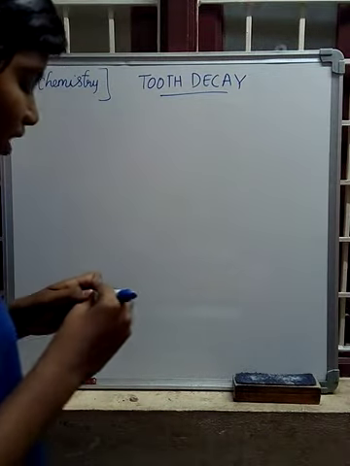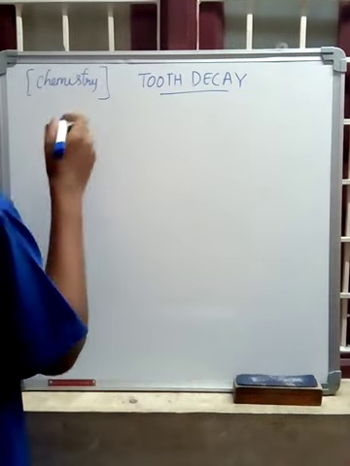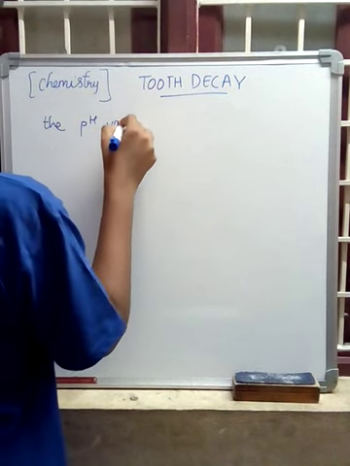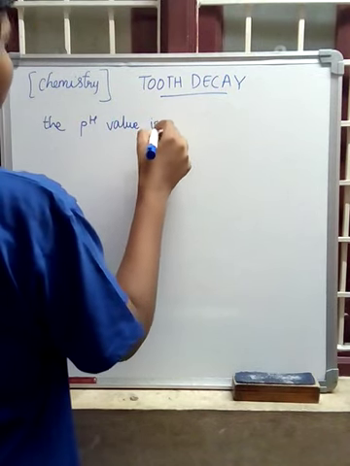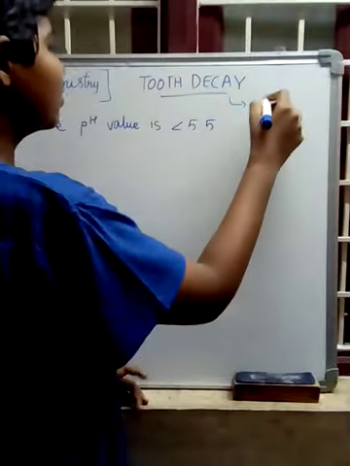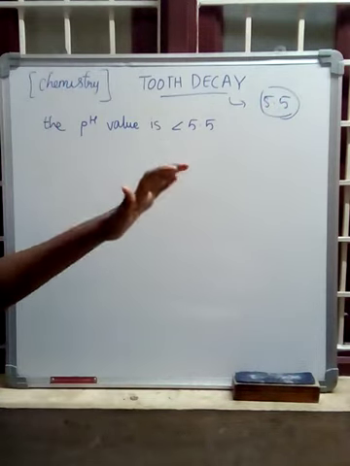Tooth decay occurs in the mouth if the pH value is less than 5.5. Generally, the critical pH value for tooth decay is 5.5. It does not occur at that time.